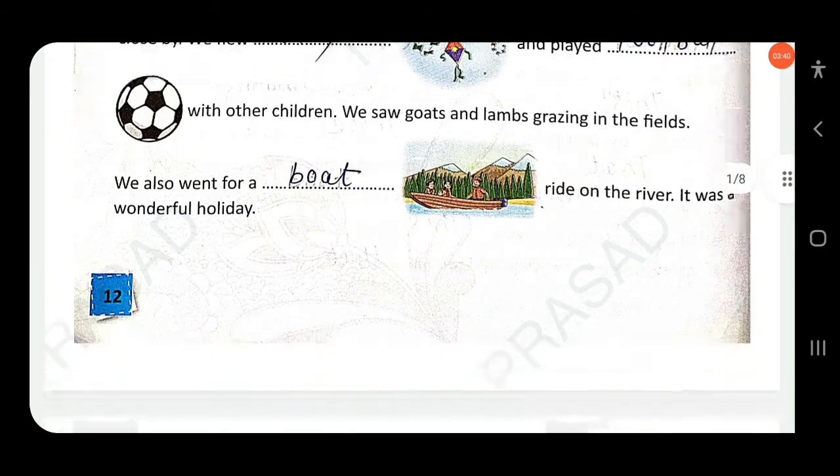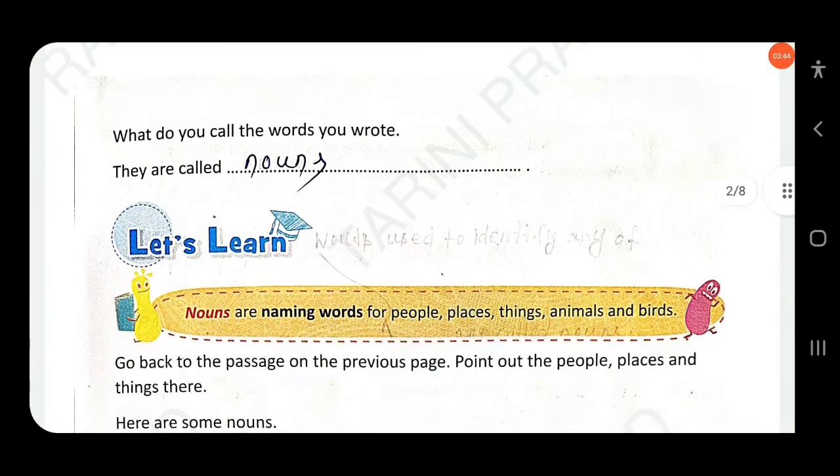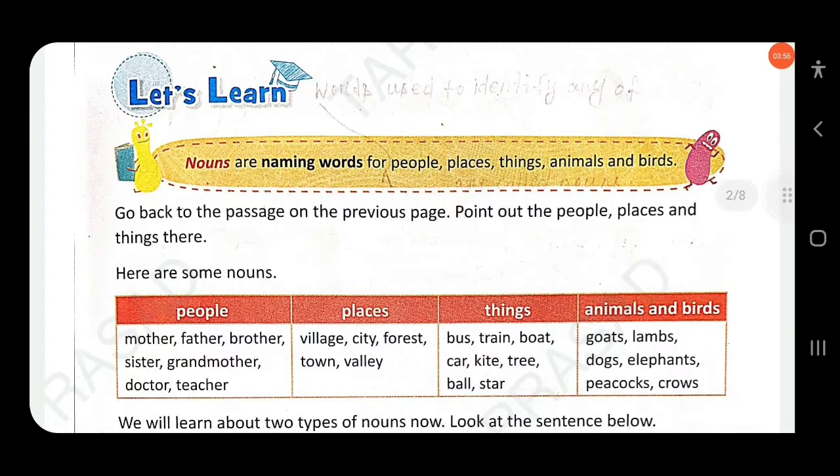Then next, what do you call the words you wrote? Yes, they are all nouns. Nouns are naming words for people, places, things, animals and birds. These are known as nouns. Go back to the passage on the previous page and point out the people, places and things.